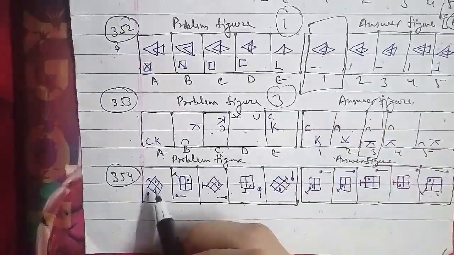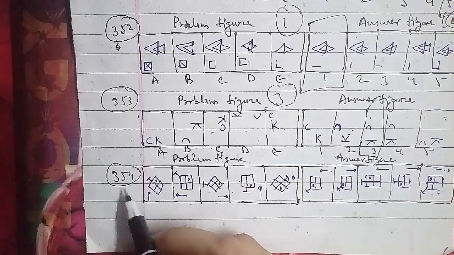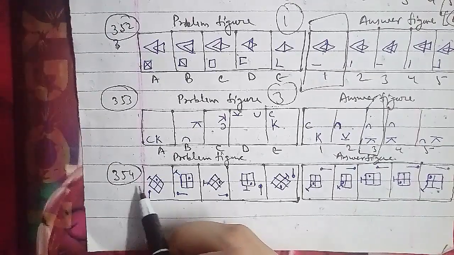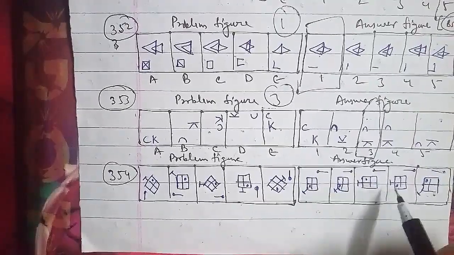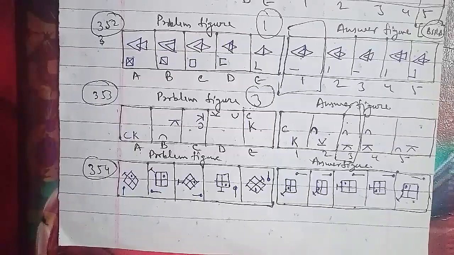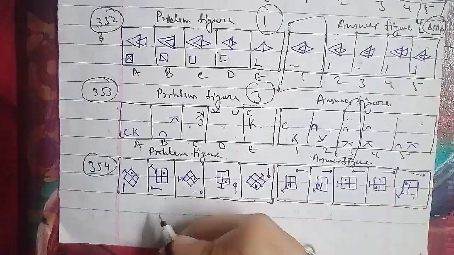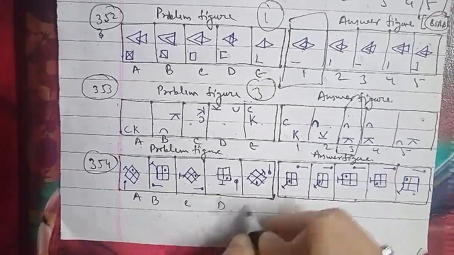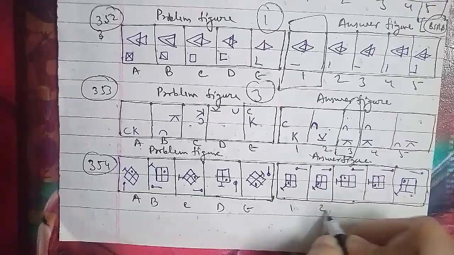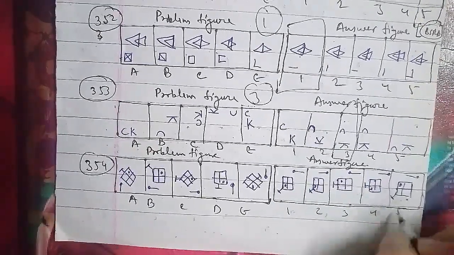Let's go ahead with another one, that is your 354th question of the session. These were the problem figures and these were the answer figures, where the problem figures are A, B, C, D and E and the answer figures are 1, 2, 3, 4 and 5 respectively.